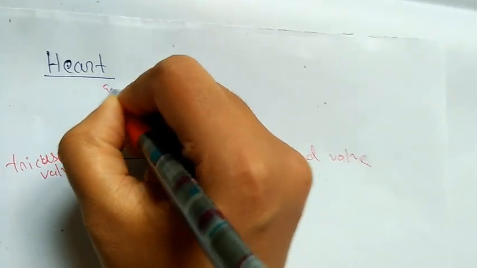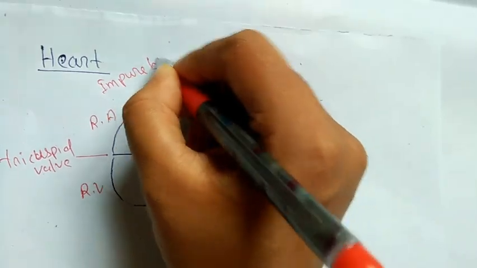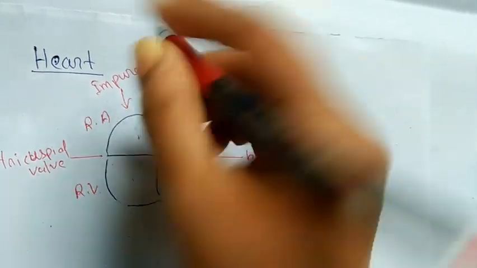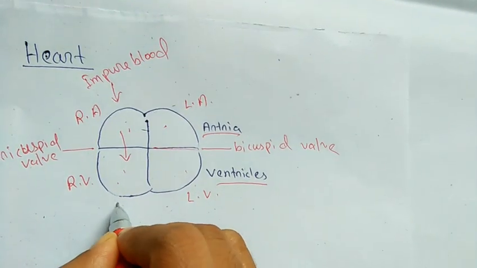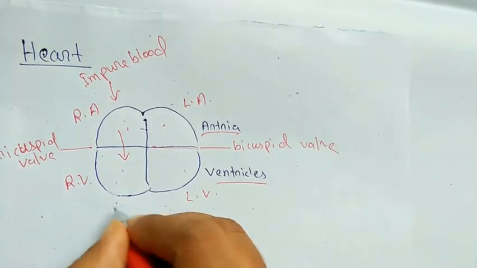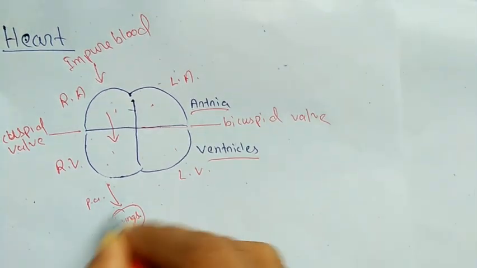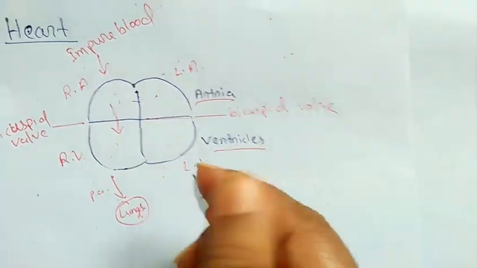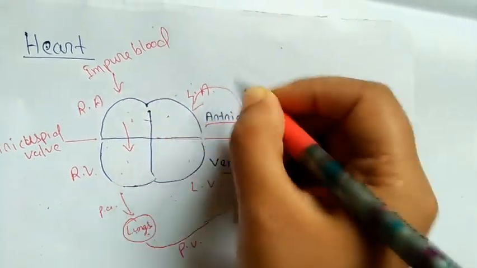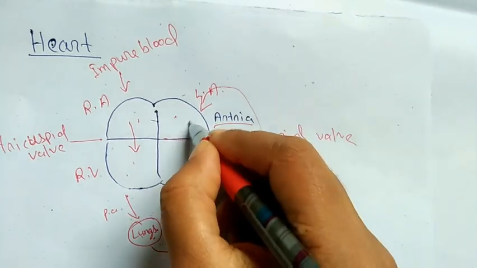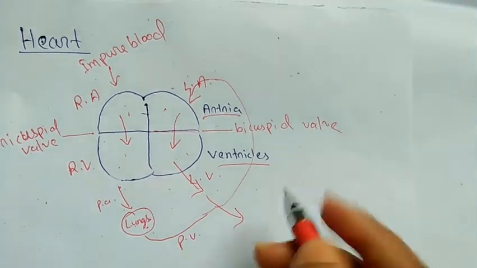Impure blood, which means deoxygenated blood, enters through the right atrium, then it moves to the right ventricle, and then the pulmonary artery carries it to the lungs, where purification occurs. After purification, oxygenated blood is taken via the pulmonary vein to the left atrium. After the left atrium it moves to the left ventricle, and from the left ventricle it is supplied throughout the body.